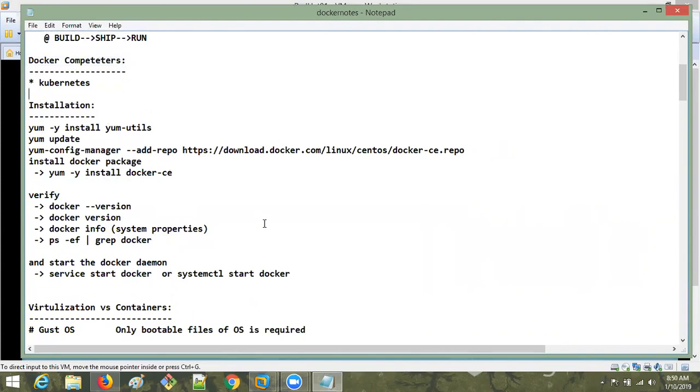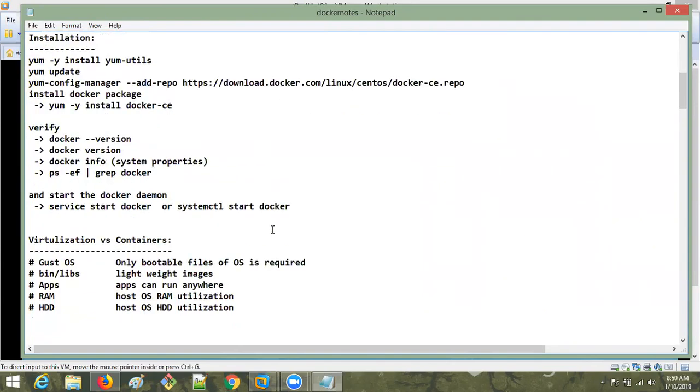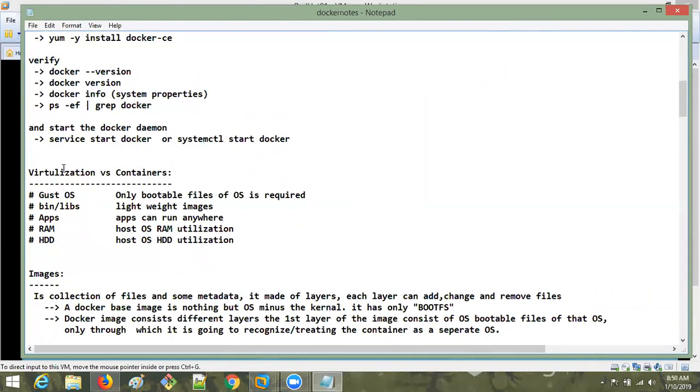Okay. Done. Clear, right? And yesterday we saw a lot of theory about virtualization and containerization, how people were working without containerization, and after containerization and virtualization, before and after, and the cloud virtualization and drawbacks of virtualization, and what are the benefits of containerization, Docker. All these things we covered in the last class. Okay.